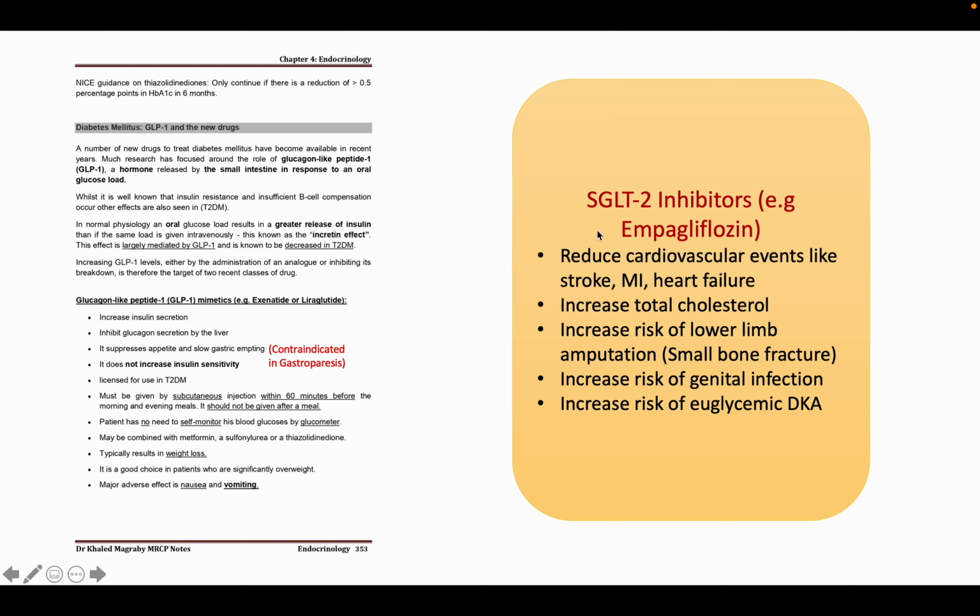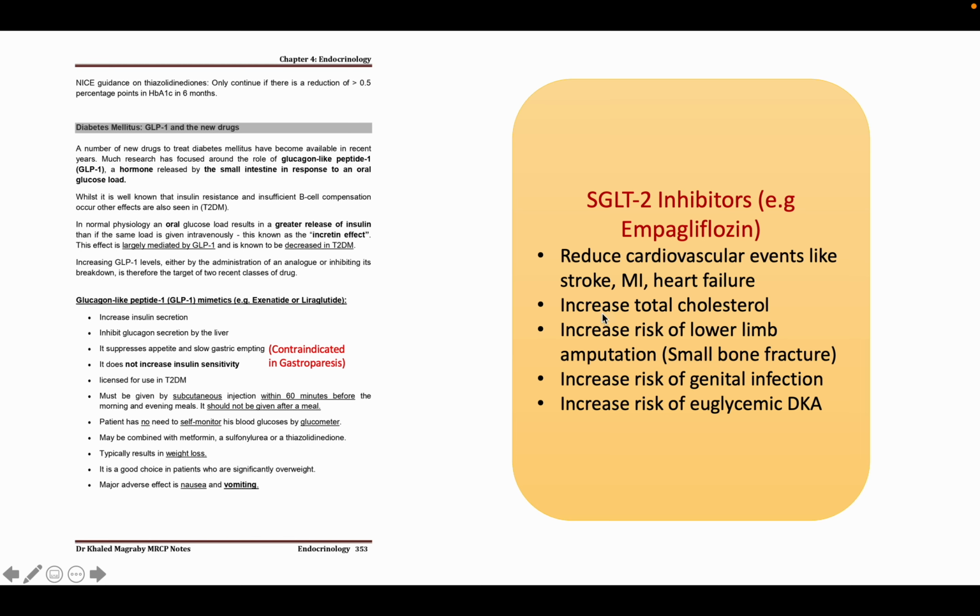Okay, now come to another drug, the SGLT2 inhibitors, like empagliflozin or dapagliflozin. This drug is now used in case of heart failure. We know that in recent guidelines, there are 4 drugs used in heart failure. The first line is sacubitril valsartan, then spironolactone, then a beta blocker like bisoprolol or carvedilol, and the fourth drug is SGLT2 inhibitors. So this is a very good drug for heart failure patients, and it will improve mortality. It will reduce cardiovascular events like stroke, MI, or heart failure, which is very important.